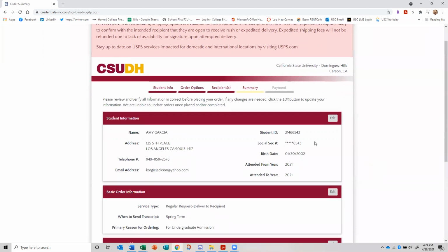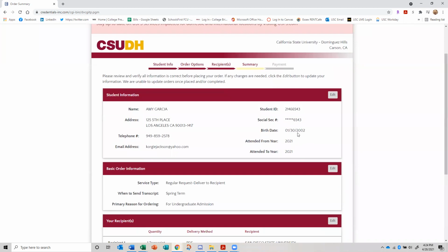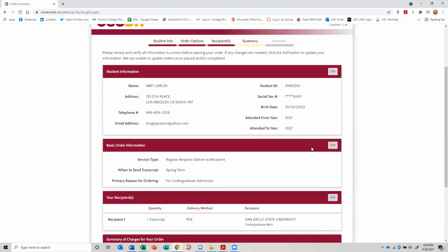And again, here, it's just confirming everything. Okay, so double check, make sure all of this is correct, because what's going to happen is on the college side that you're sending it to, the receiver, they're going to probably try to match your file to the way your name is spelled, your address, your telephone, your email, your birth date.